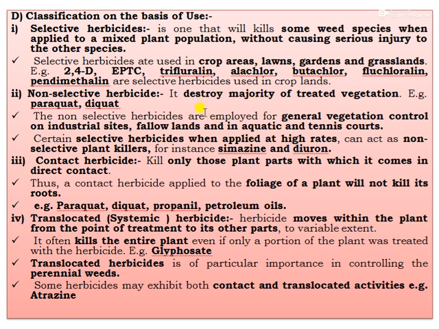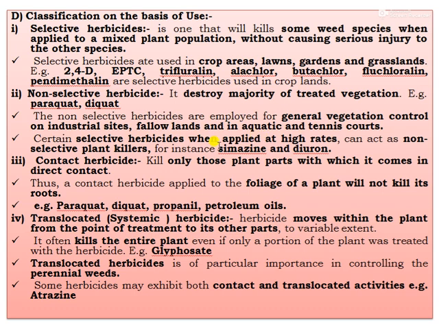The non-selective herbicides are employed for general vegetation control on industrial sites, fallow lands, and in aquatic areas and tennis courts. Certain selective herbicides, when applied at higher rates, can act as non-selective. If a selective herbicide is applied at a higher dose than recommended, then it acts as a non-selective herbicide. For example, simazine and diuron.